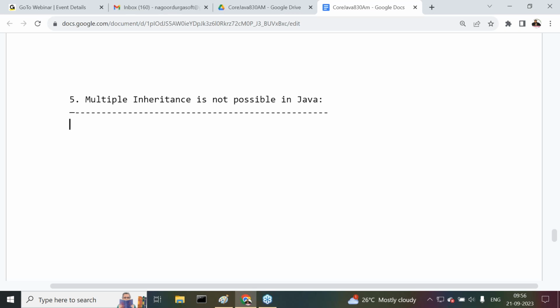In the middle of core Java, once the basic concepts are completed, parallelly I need to start advanced Java. That advanced Java timing is also very clear. At what time am I going to start the advanced Java class? 11:30 to 1. So please assign time for me, 8:30 to 1 o'clock, if you're in packages. This 8:30 to 10 o'clock class is going on for 40 days only. After that, permanently we are going to have sessions 10 to 1. 10 to 11:30 is core Java, 11:30 to 1 is advanced Java. The remaining total Java classes I'm going to take in these two timings only. These two slots, 10 to 11:30 and 11:30 to 1, are for Java.